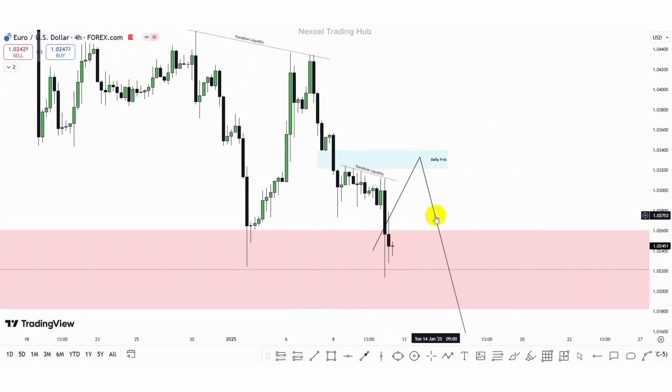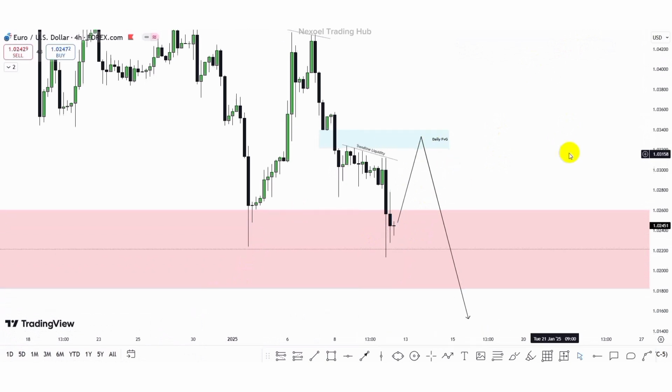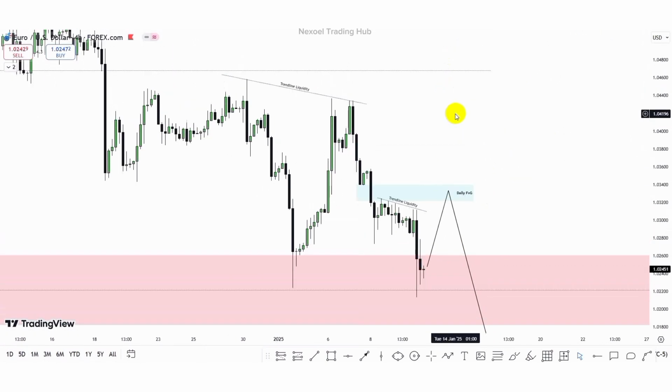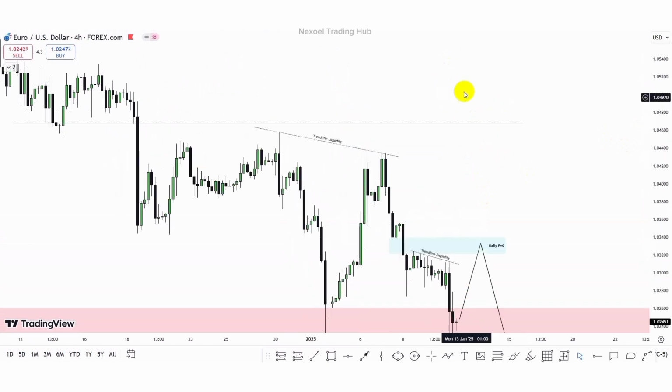This is the reason why I'm expecting the possibility of a push of price to the upside, and then we can begin to see the price reaction within this daily fair value gap to enable us consider if we are going to continue bearish to the downside, because I'm not really anticipating that price gives us more bullish move into this zone we identified from the daily time frame.